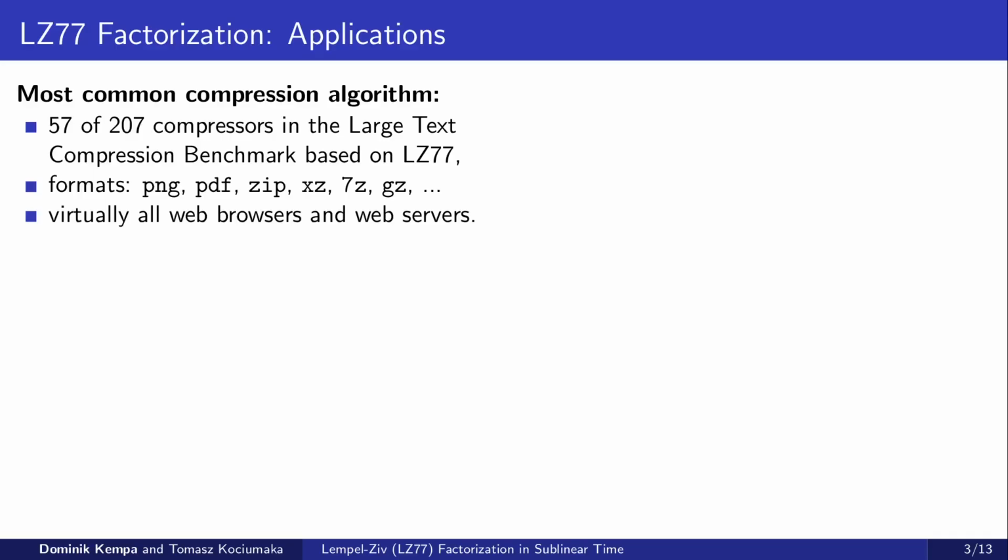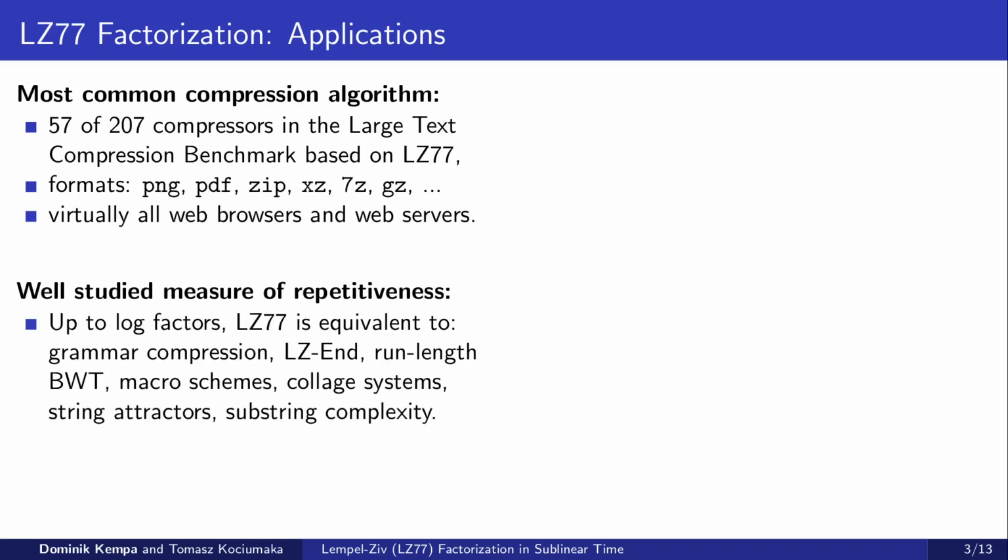LZ77 factorization has numerous applications. It is the most commonly used lossless compression algorithm. In the large text compression benchmark, it is the main algorithm used by over a quarter of all compressors. The list of file formats using LZ77 includes popular types like PNG, PDF, and zip. LZ77 compression is also used in virtually all modern web browsers and servers.